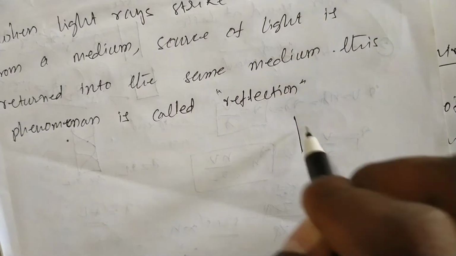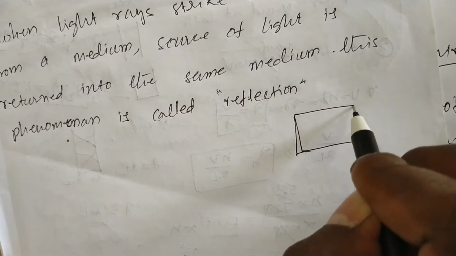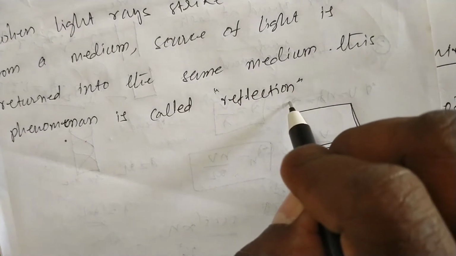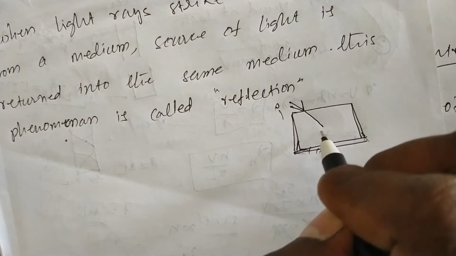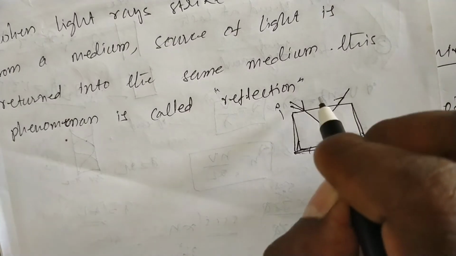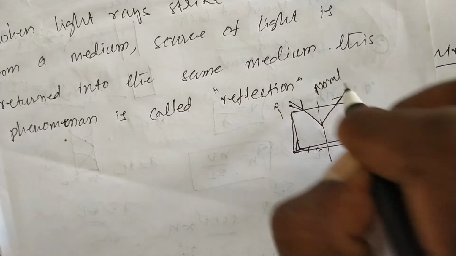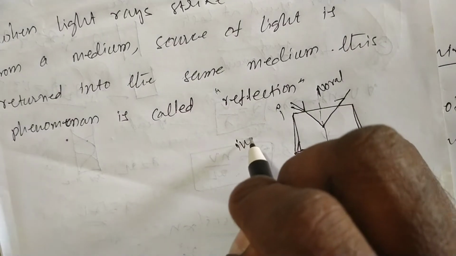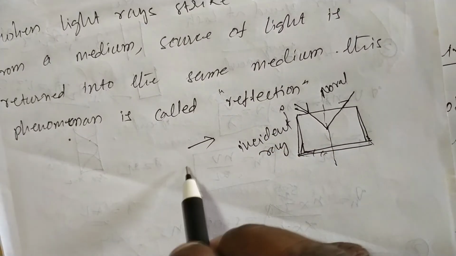Suppose we take a mirror. When incident light falls on a mirror, it is reflected at some angle. We can draw the normal ray or normal line. This is the normal line, and this is the incident ray, a single ray.